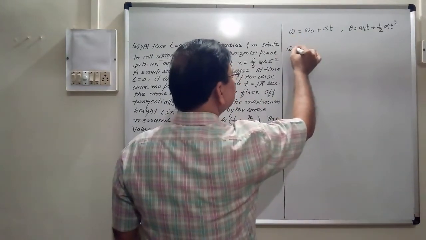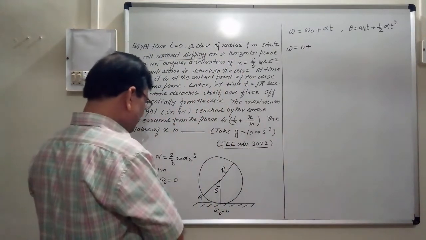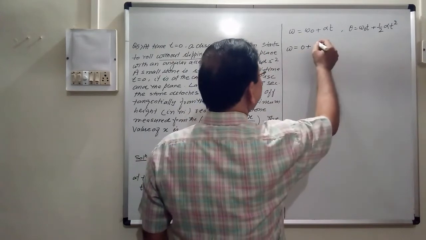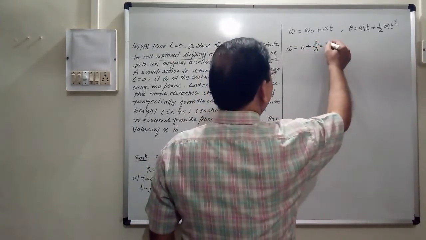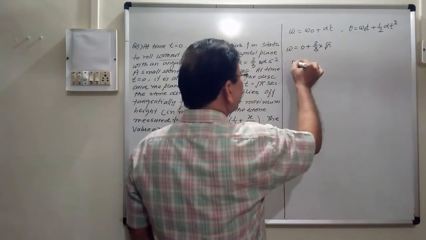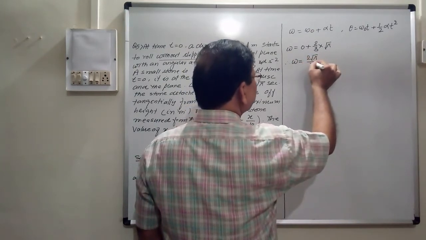So we will find this angular velocity. omega is equal to 0 plus, with t equal to under root pi and alpha equal to 2 by 3, so 2 by 3 into under root pi. Therefore, omega is equal to 2 under root pi by 3.